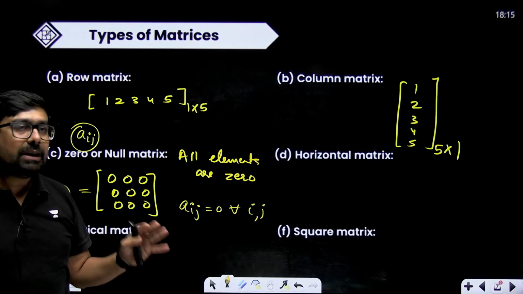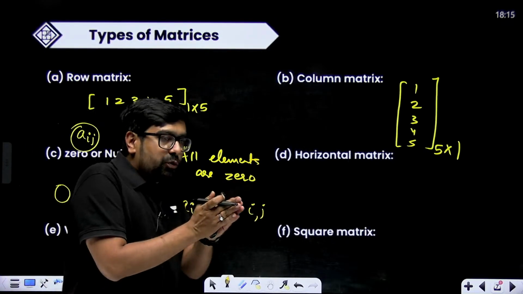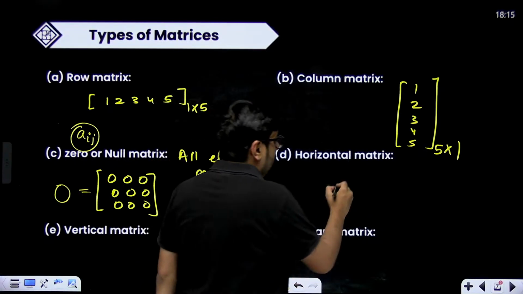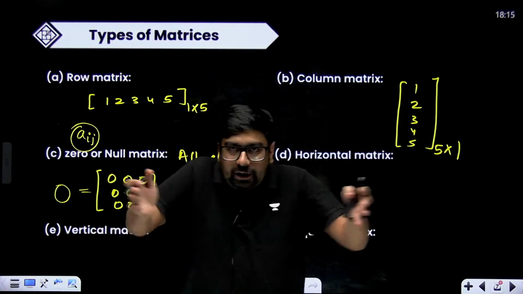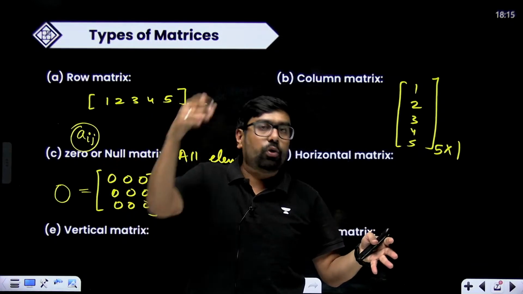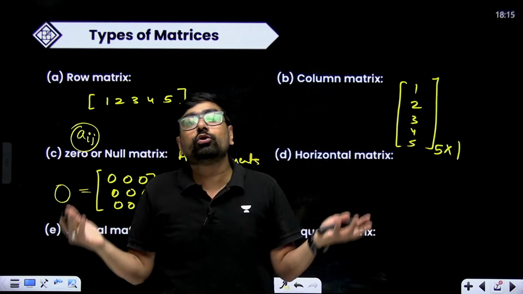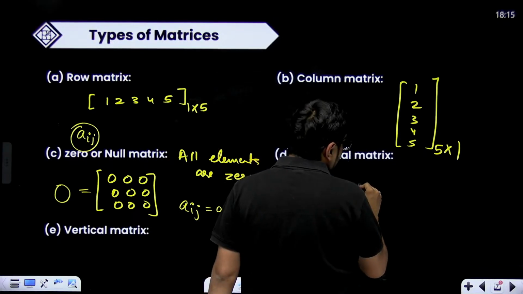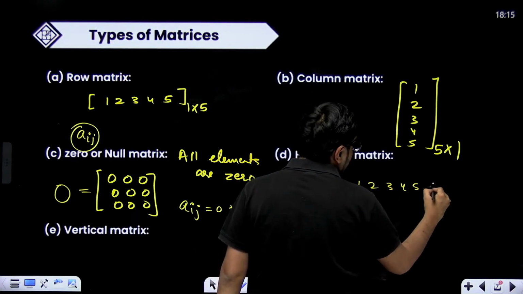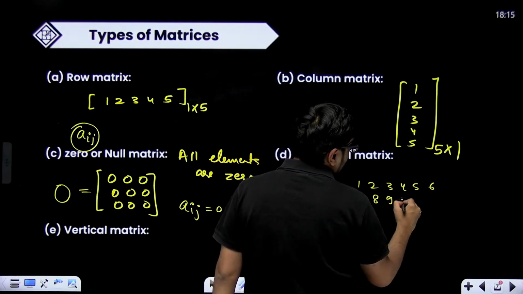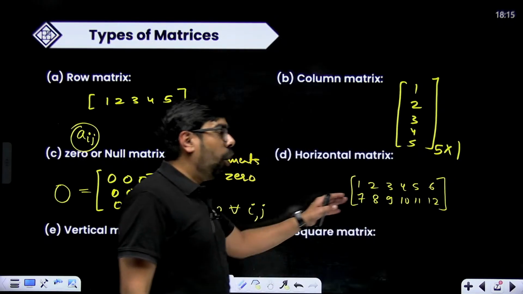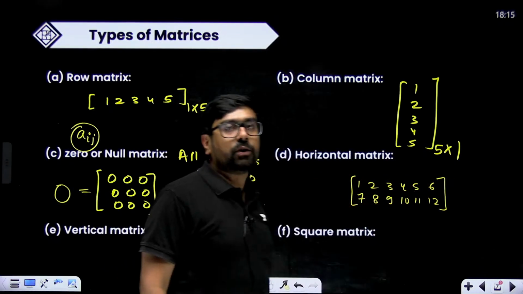But horizontal matrix specially means which will look broader, horizontally broader. Simple words, right? So for making it horizontally broader, just think what should be more, columns should be more or rows should be more? Obviously columns should be more. So if I write 1 2 3 4 5 6 7 8 9 10 11 12, this is going to be a horizontal matrix because columns are more than rows.